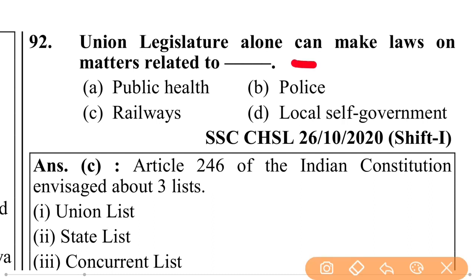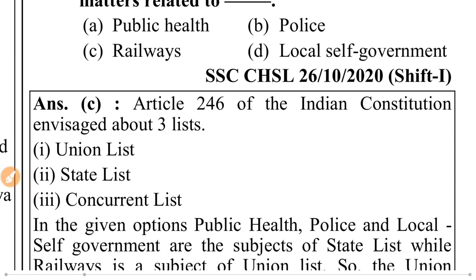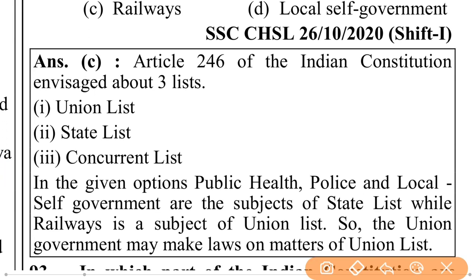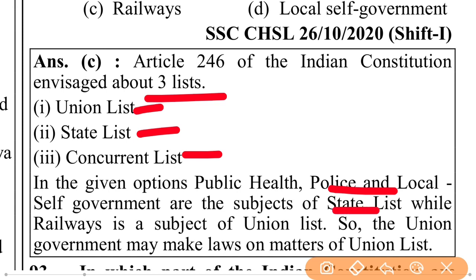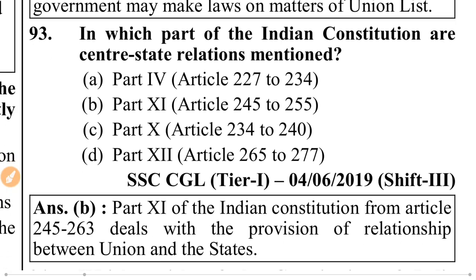Union legislature alone can make laws on matters related to railways, on public health, on police, on local self-government, not railways. Article 246 of Indian Constitution envisaged about three lists: union list, state list, concurrent list. In the given option, public health, police, and local self-government are the subject of state lists, while railways is the subject of union list. So the union government may make laws on matters of union list.